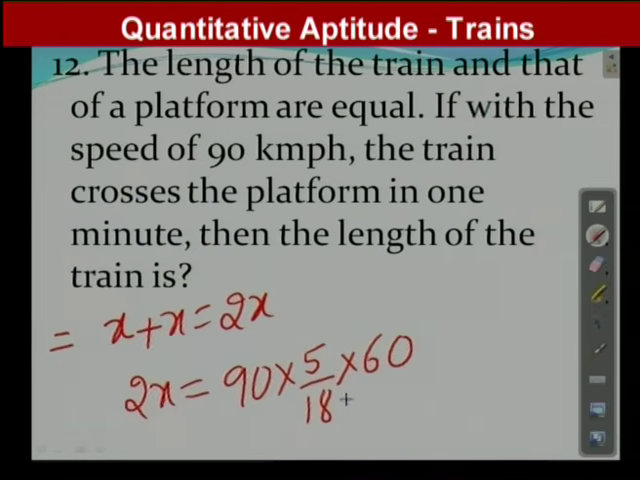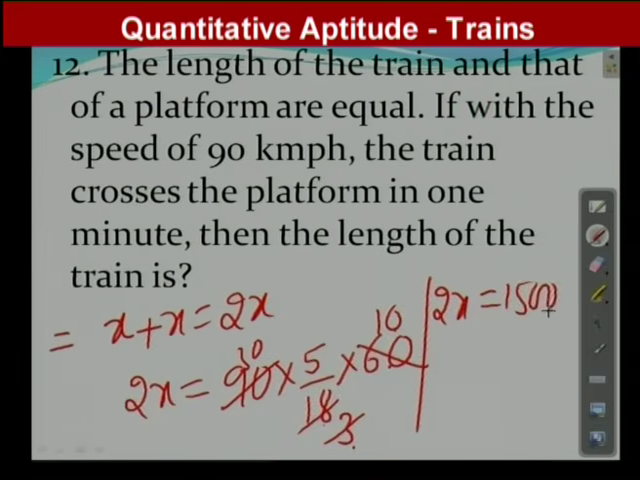Simplification, it is very easy. 6 10s are 60, 6 3s are 18, 3 1s are 3, 3 30s. So 2x is equal to 1500. So x is equal to 1500 by 2, which means 750 meters.